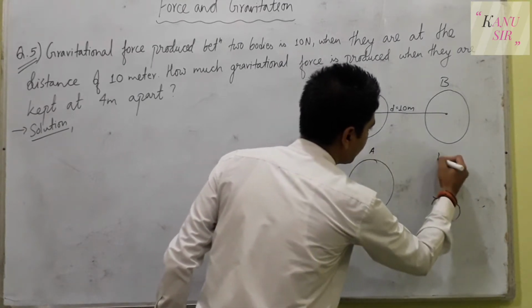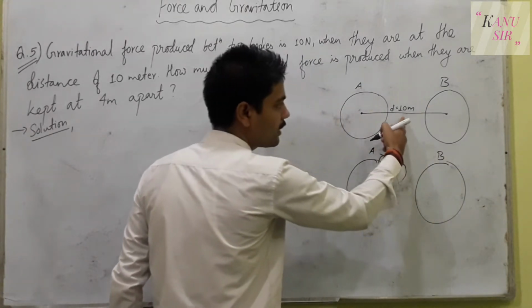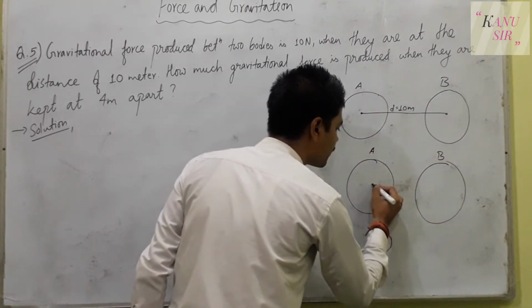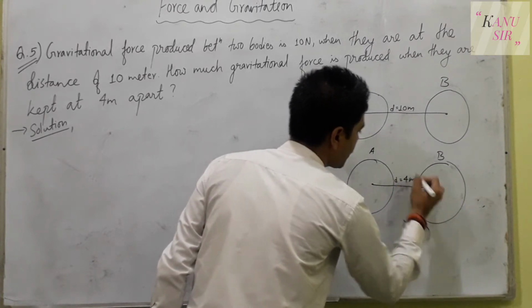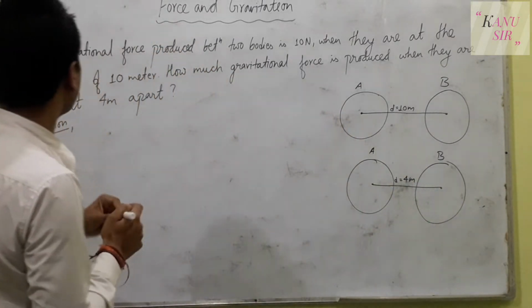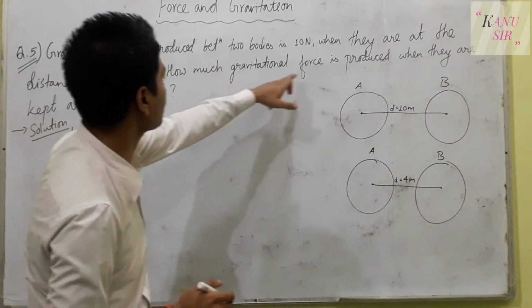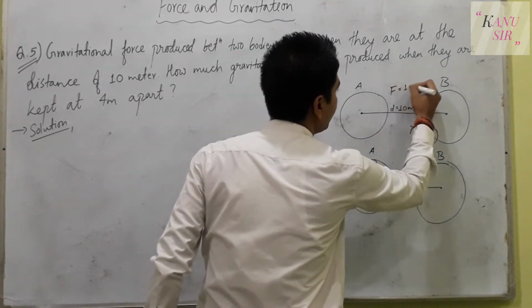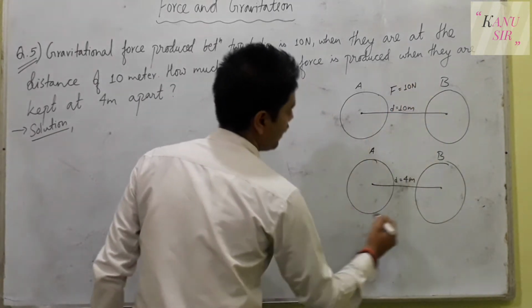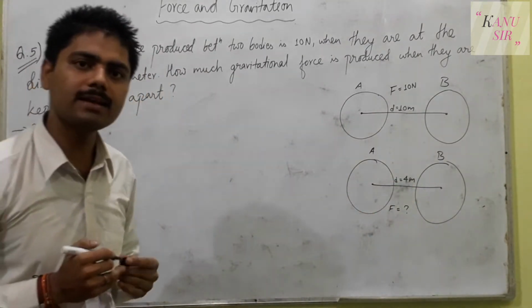Two bodies are here, the same two bodies. Before, they were at a distance of 10 meter, now they are at a distance of just 4 meters. And what is asked in the question is to find the gravitational force. How much gravitational force is produced? So the gravitational force F equals 10 Newton in the first case, and for the second case we need to find it.